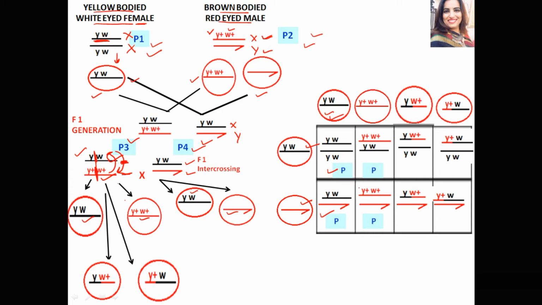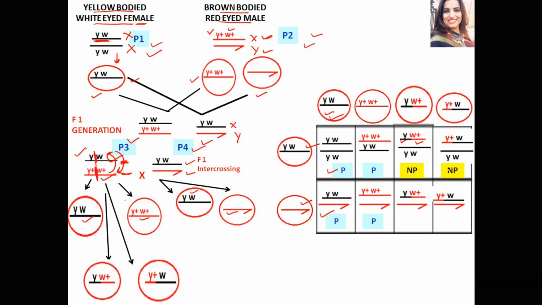Now let us find which ones are non-parental types. Non-parental types are those which have undergone crossing over and which have genotypes different from the parental types. So this is a non-parental type. Why non-parental? Because this is a female having yellow body with red eye color, whereas all the parents were either brown with red eyes or yellow with white eyes. This is non-parental because it is having yellow body with red eye.